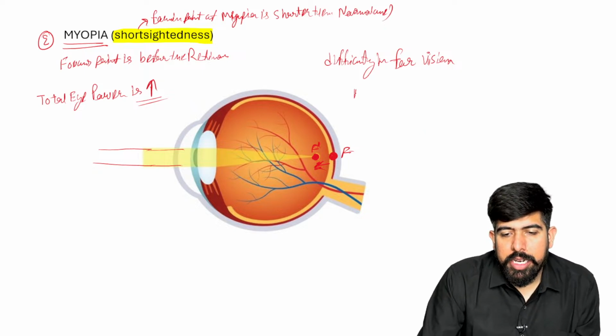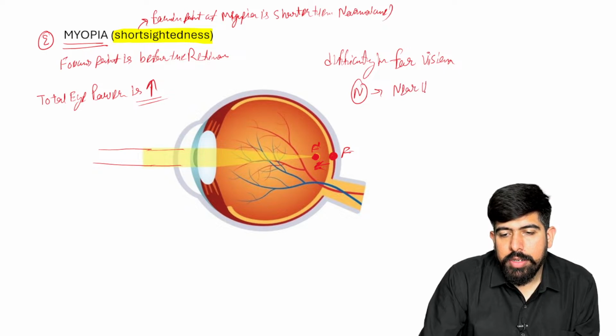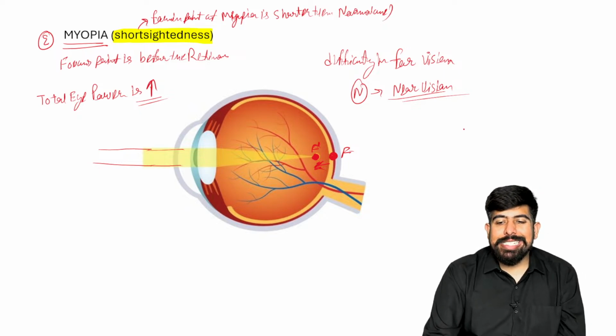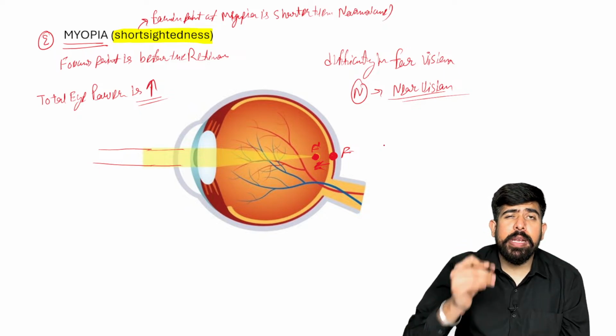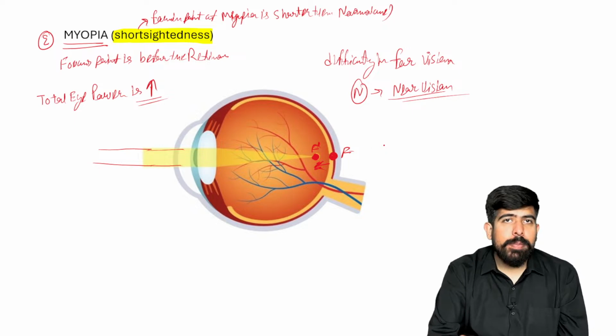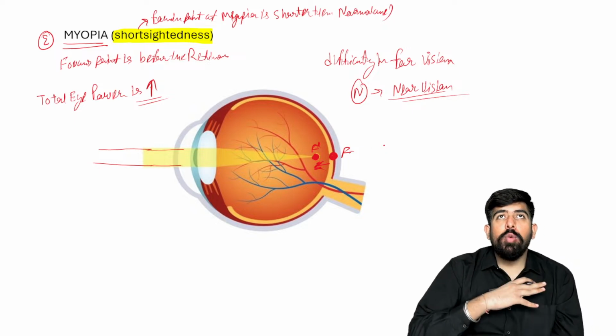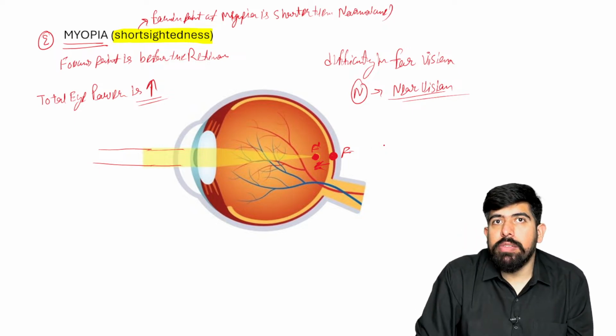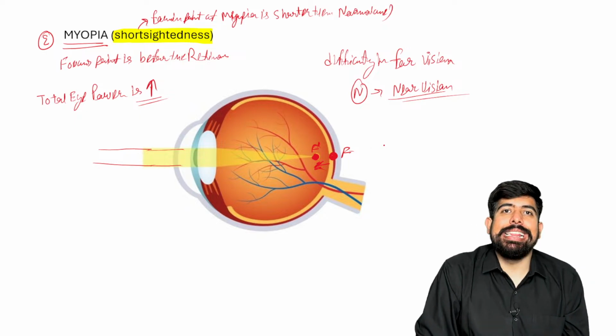What about the near vision? Of course, there is a normal near vision, guys. In a patient of myopia, he can read all the things from nearby. But the far vision is going to be affected in this condition.